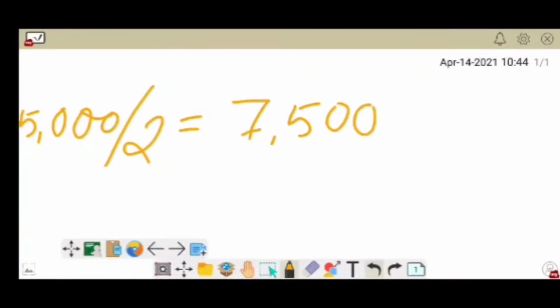So this is the arrear amount of the previous month.